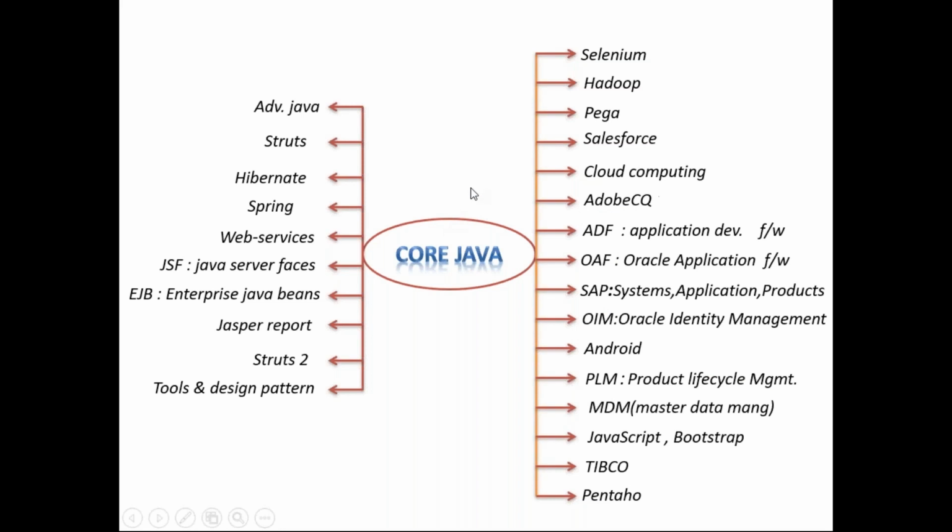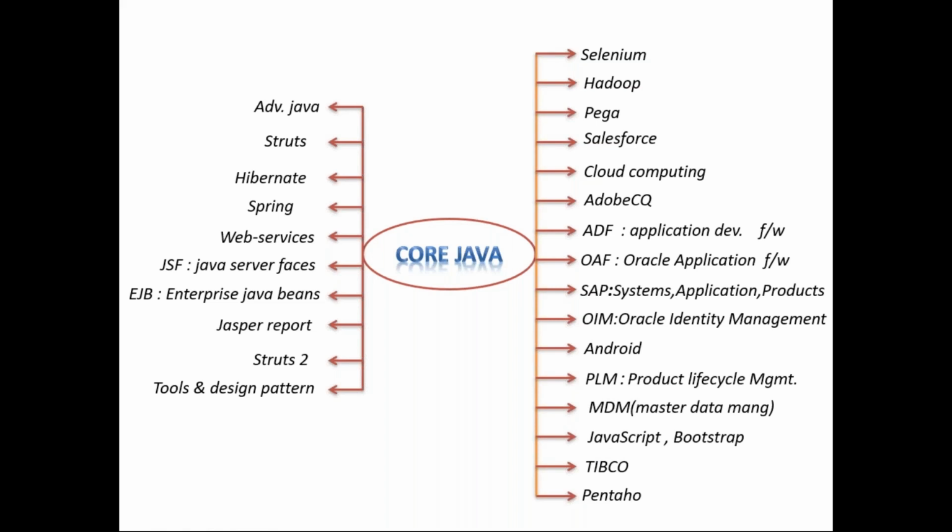Selenium depends on core Java. Hadoop depends on core Java. Pega, Salesforce, cloud computing, Adobe CQ depend on core Java. ADF, Application Development Framework, and OAF depend on core Java. SAP modules depend on core Java. Oracle Identity Management, OIM, depends on core Java. Android, PLM, Master Data Management, Bootstrap, JavaScript. Because basically in JavaScript and Bootstrap,